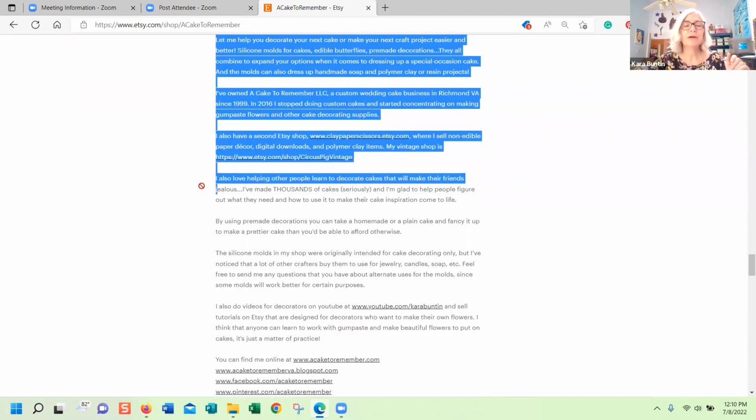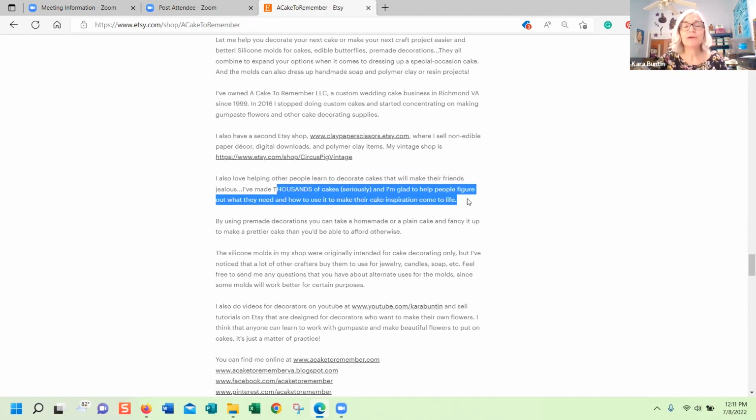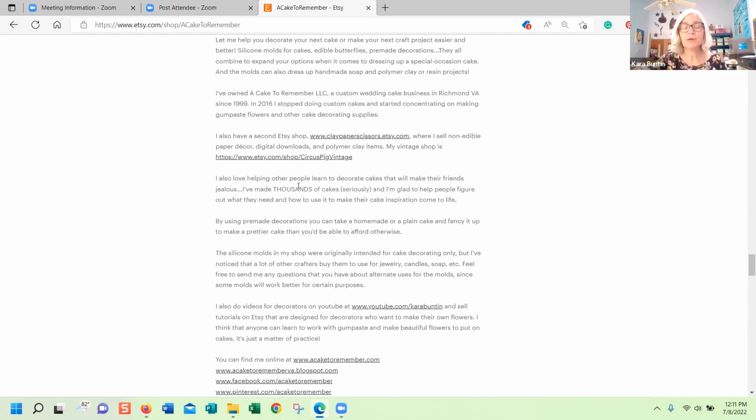And then I've got this little blurb about, I love helping other people learn to decorate cakes that will make their friends jealous. That kind of boils down why people want to make a fancy cake. They don't make a fancy cake and then eat it by themselves. They want to take it somewhere where people will say to them, what a beautiful cake. I can't believe you made that. Okay, now I know that people behave that way, and so I just put it in there. And I really have made thousands of cakes. But this paragraph here is saying, I am willing to help you. I know what I'm doing, and you can trust me to sell something to you that I will back up if you have questions, okay?